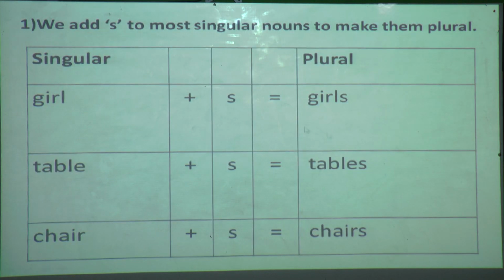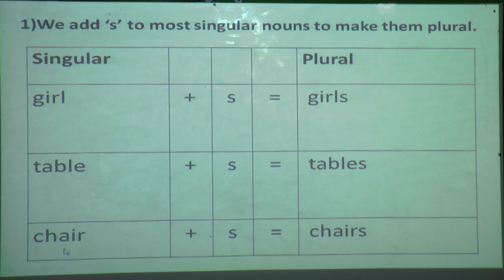So here also, same idea. For the singular word girl, how are you going to make it plural? I am only going to add s. Girl plus s equals girls. Next, table. For table, you are only going to add s, that is tables.